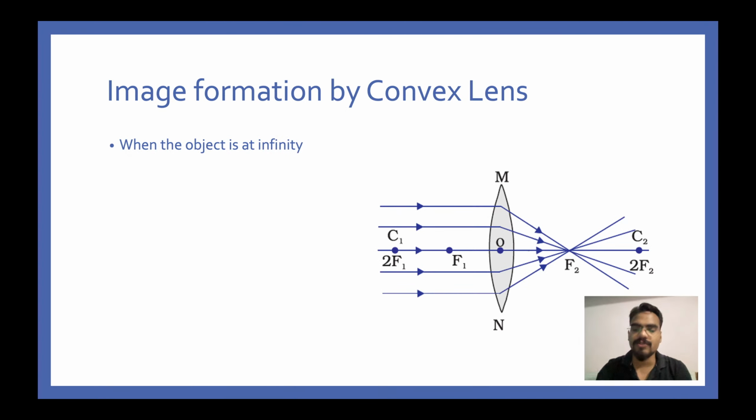Quickly going to do the image formation by a convex lens. This is a very important topic. You should be able to draw the ray diagrams. When the object is at infinity, which means the object is very far away.